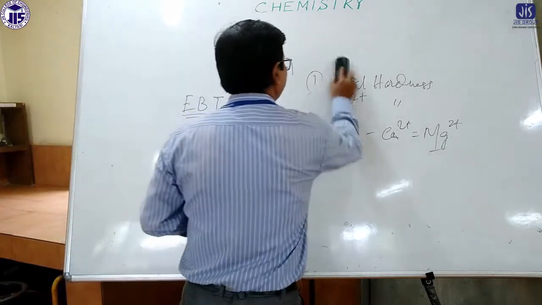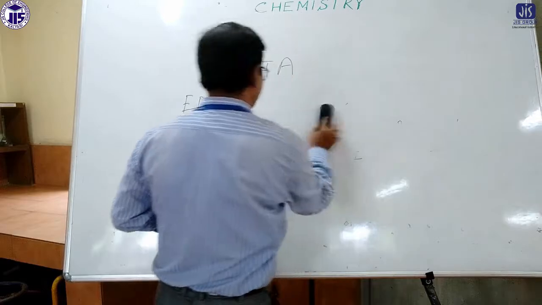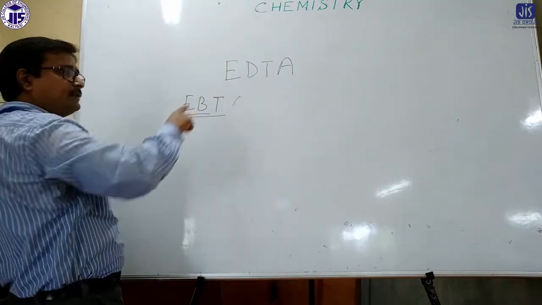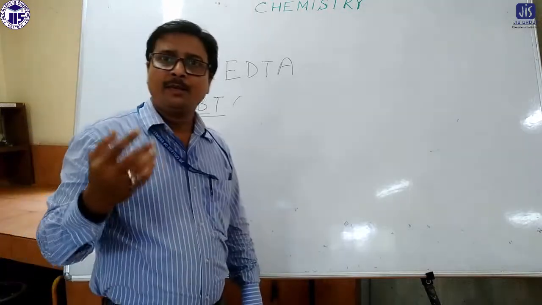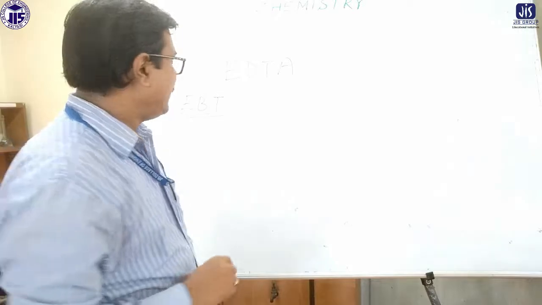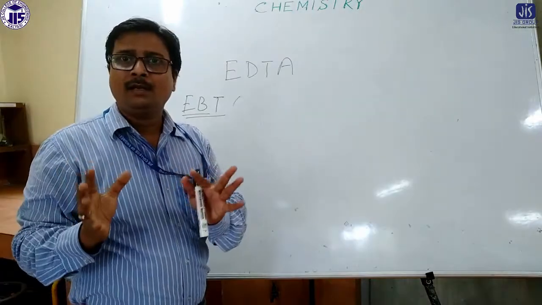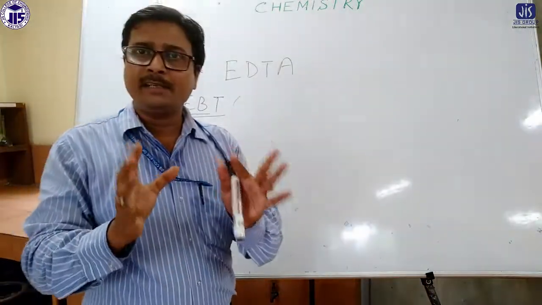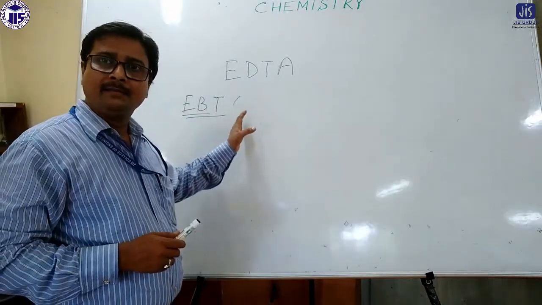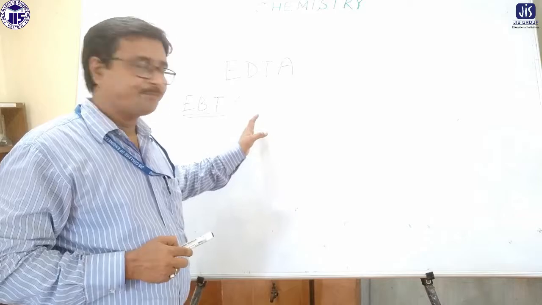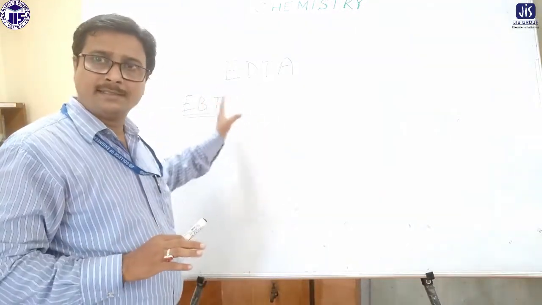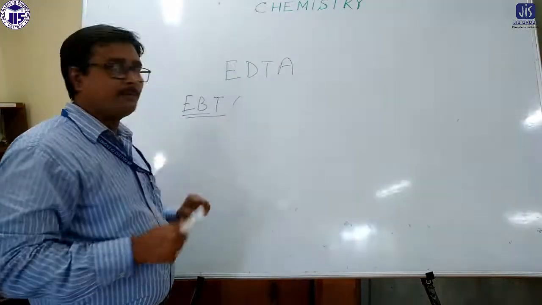So, first of all, as I told, EBT is the main ingredient, and we have to take the EDTA into the burette, and we have to take the sample for which we are determining how much hardness is there. Then we have to add the indicator into that sample also, in presence of that buffer solution. Otherwise it will not act as indicator. Okay. Always remember this thing.